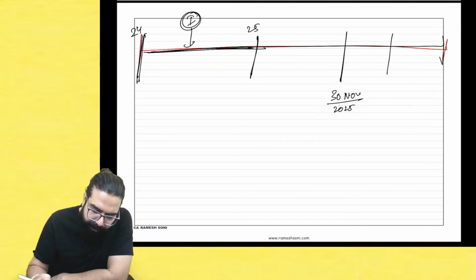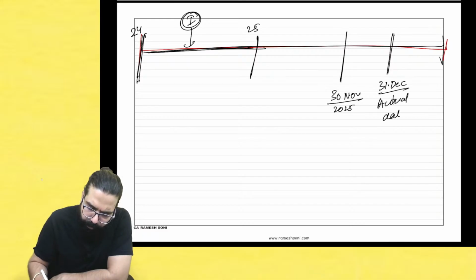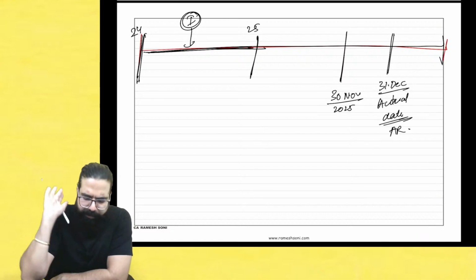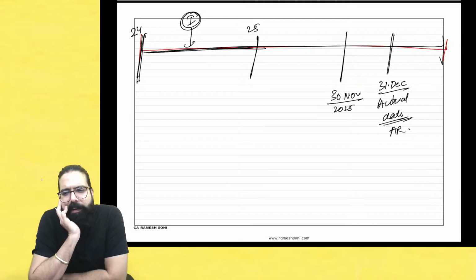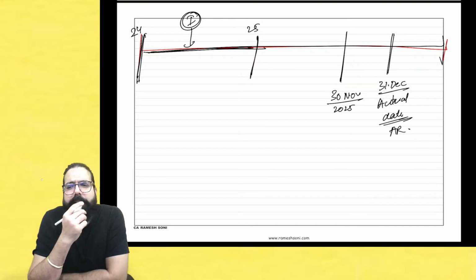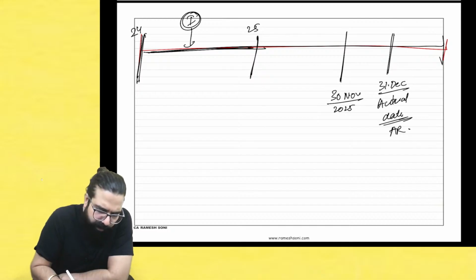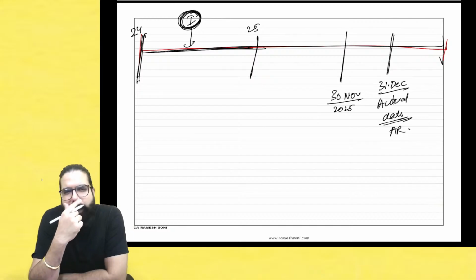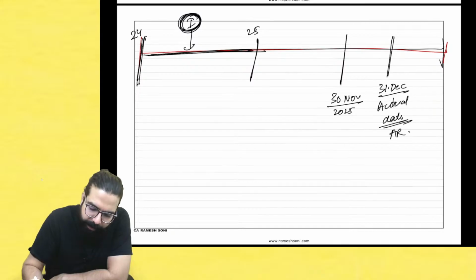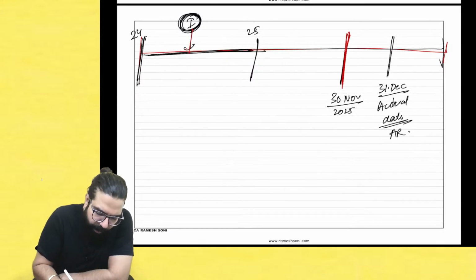Now, for example, 30th November or annual return, we will think that 31st December is the actual date of filing the annual return. We have filed actually on 31st December. Can you tell me in this example, what is the last date I should go ahead and take the credit with respect to this invoice? So the last date to take the credit is 30th of November. Because the invoice is over here, by 30th November you should go ahead and take the credit.